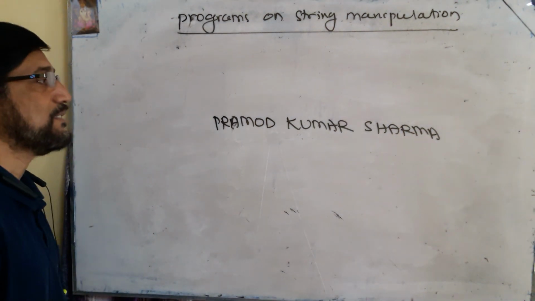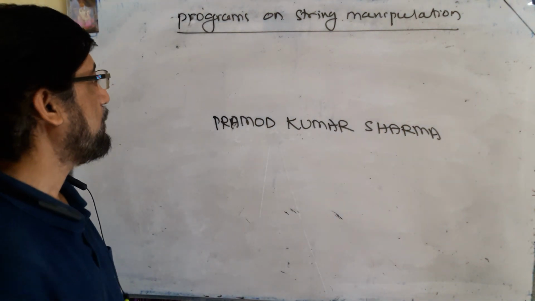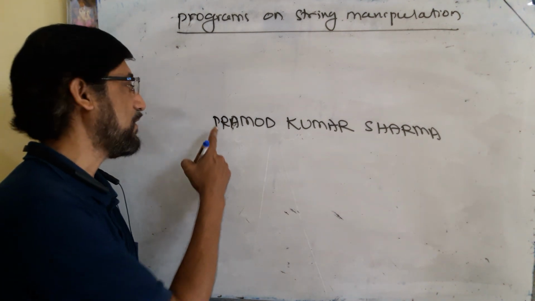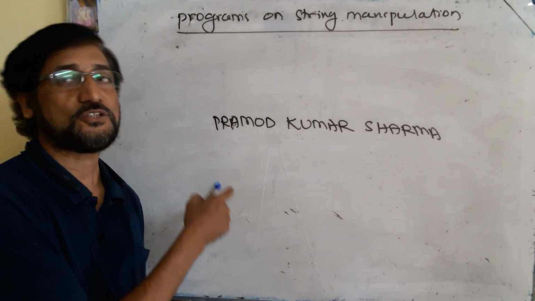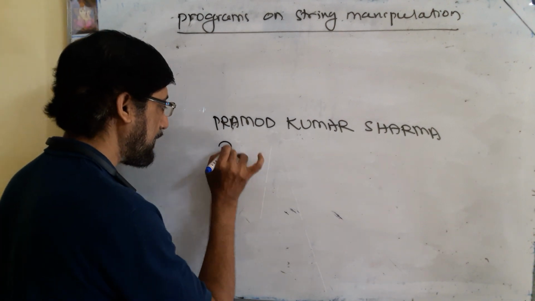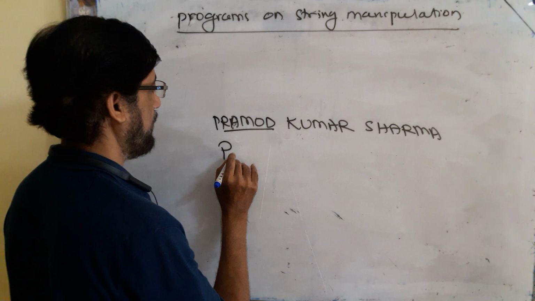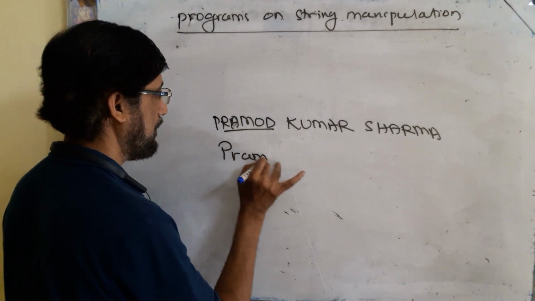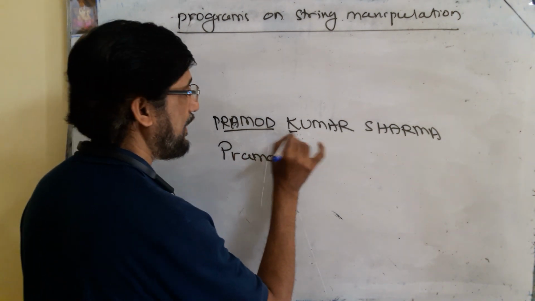Suppose your input string is this, and according to the question, what you have to do? You have to convert the first character into uppercase. It is already in uppercase, but if it is lowercase also, you have to convert it into uppercase. So convert the first character into uppercase and all other characters into lowercase. That is P-R-A-M-O-D, lowercase. Similarly, K is uppercase.